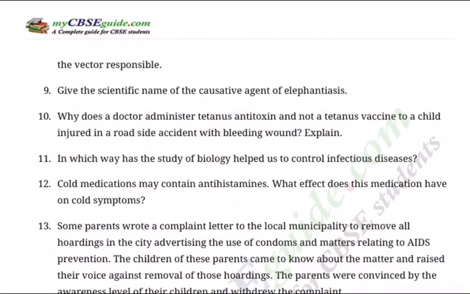Question number 9. Give the scientific name of the causative agent of elephantiasis. Question 10. Why does a doctor administer tetanus antitoxin, not a tetanus vaccine, to a child injured in a roadside accident with a bleeding wound?